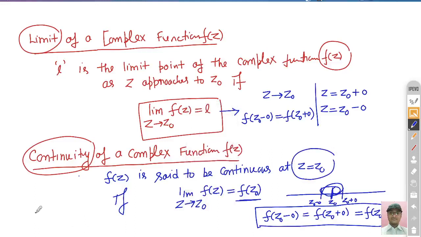Let's suppose there is a region R where this function f(z) is defined, and it asks whether this function is continuous in this region R. If it is continuous at all points of this region R, we can say that this function is continuous, right?